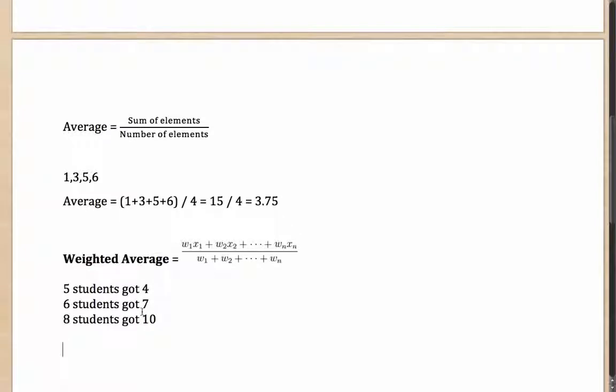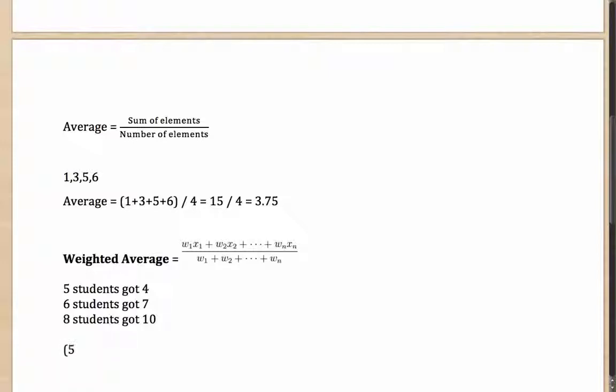Now, in this case, what you can do is add 4 plus 4 plus 4 plus 4 plus 4, 5 times for the 5 students. Same thing for 7 and the same thing for the 8 students here. Instead of that, you can do the weighted average calculation, which is given by this formula. This formula is nothing else, but it makes your addition faster.